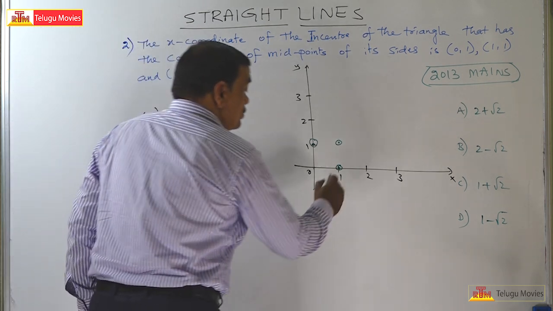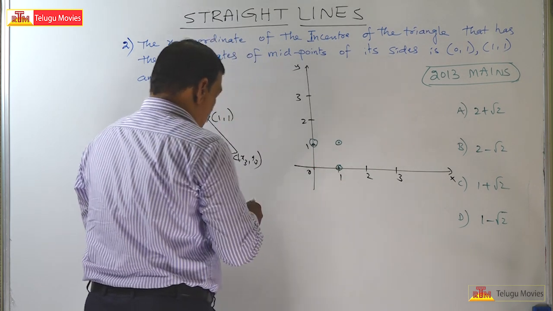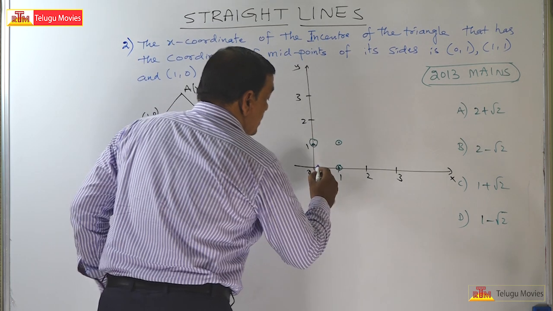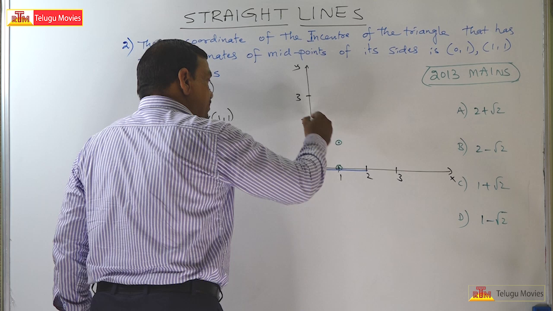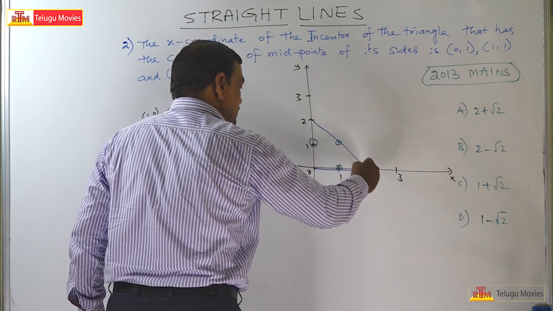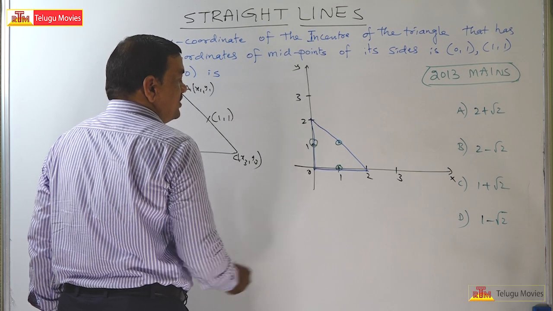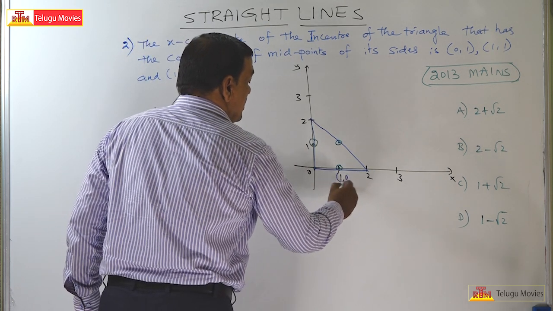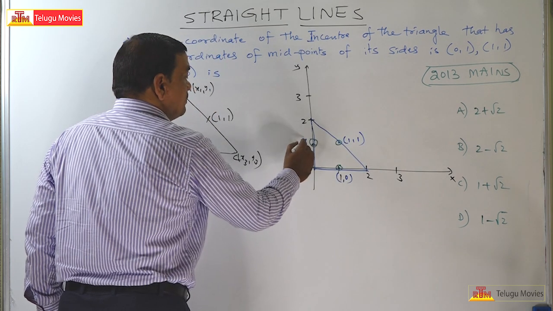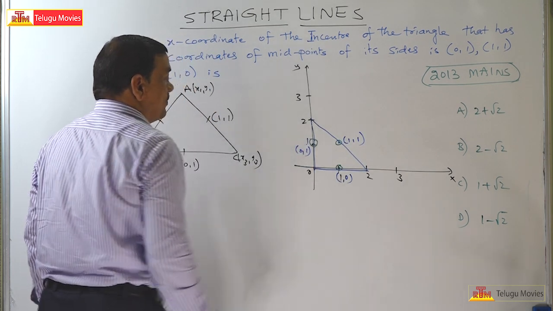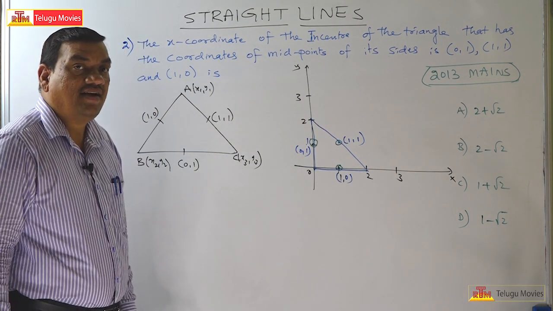That means this point, particularly 1, 0, is the midpoint of this side of the triangle. And this is the midpoint of this side, and this is the midpoint of this side. Understand? So this is 1, 0, this is 1, 1, and this point is 0, 1. Now your triangle is a right angle triangle.